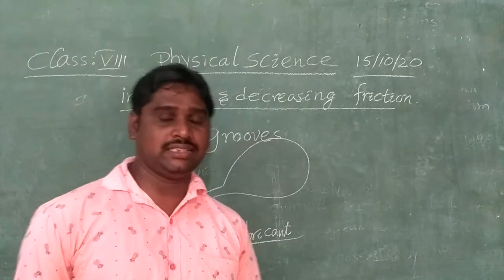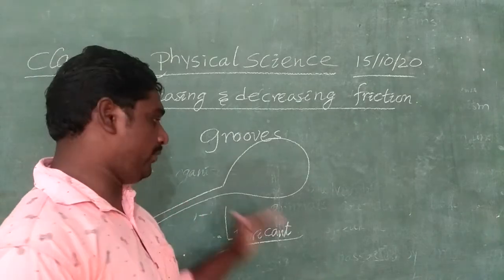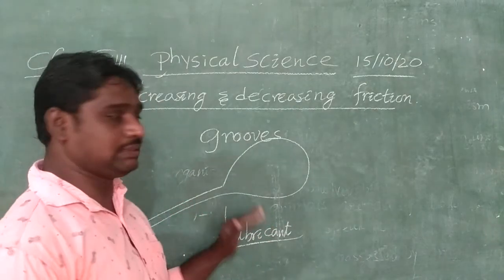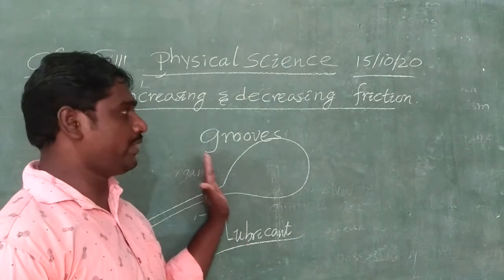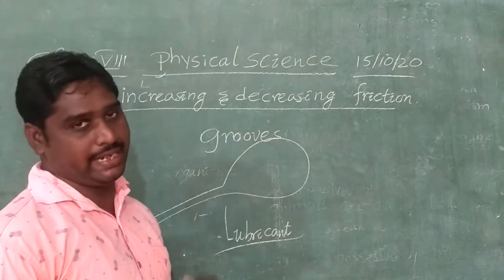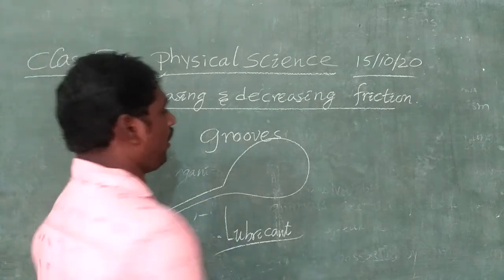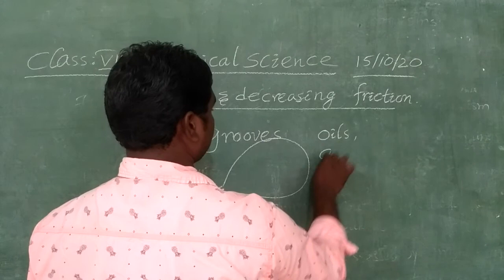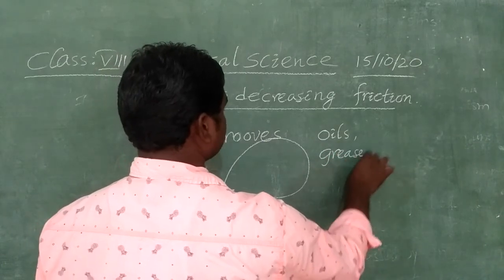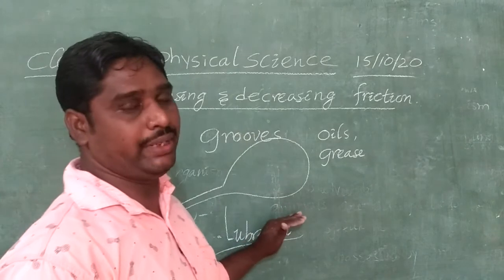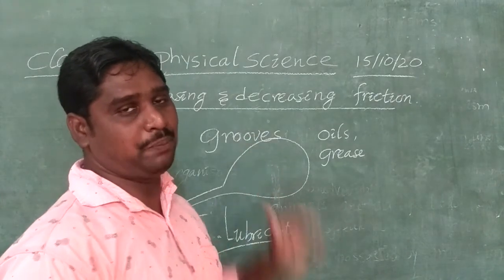How can you decrease the frictional force? We can use lubricants. The substance which is used to reduce the frictional force is called a lubricant. Lubricants means oils, grease, and so on. They can be used as lubricants in machinery parts.